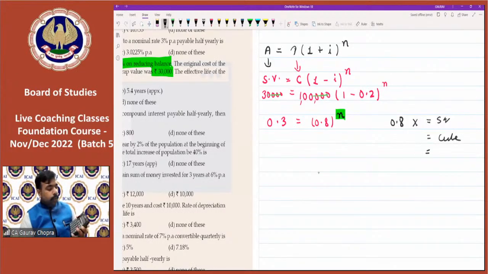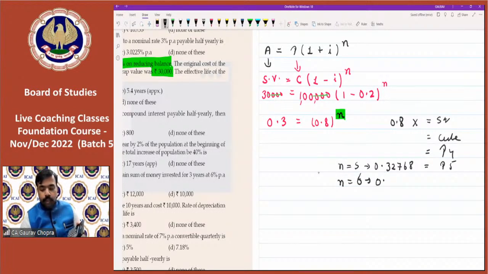Third time equal to, that is power 4. Fourth time equal to, it is power 5. So when we are checking power 5, that is, when we have kept n equal to 5, we are getting 0.32768.